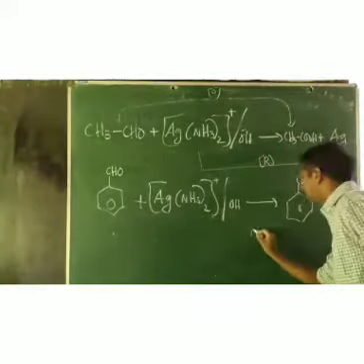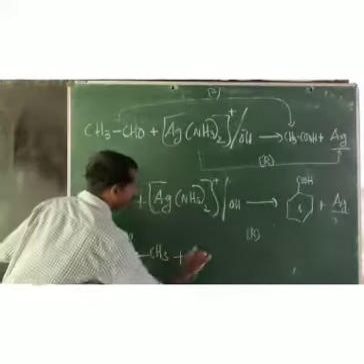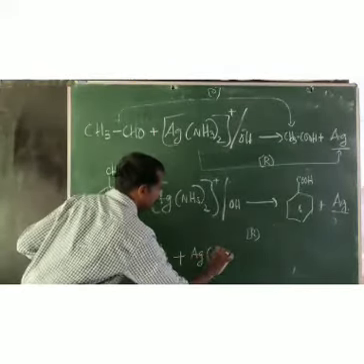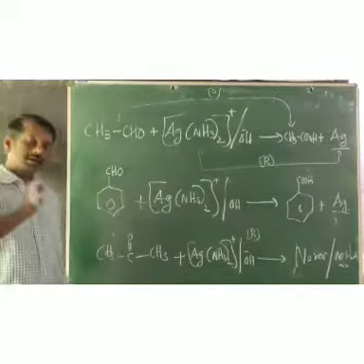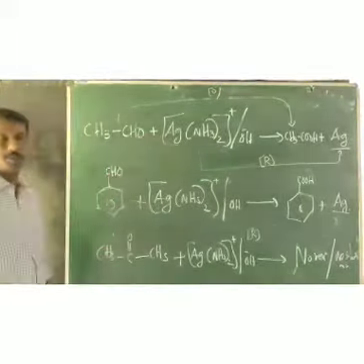And now if you take a ketone, CH3COCH3, acetone, propanone, and treat it with Tollens reagent, Ag(NH3)2+ OH-, what is that? No reaction, or you can write no silver mirror, because under ordinary conditions ketone will not undergo oxidation. So actually this is a test to distinguish between aldehyde and a ketone.